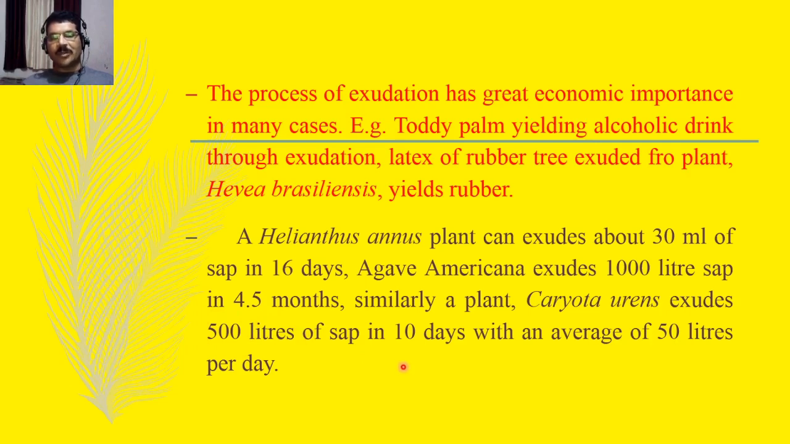In this video we have learned about guttation and exudation. In summary, guttation is a process in which water is lost through the uninjured margin and tip of the leaf, while exudation is the water loss through the injured parts of the plant. So this is all about guttation and exudation.